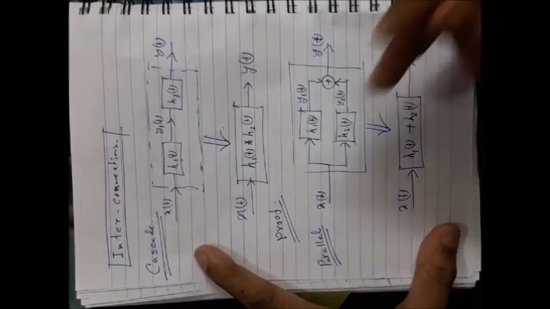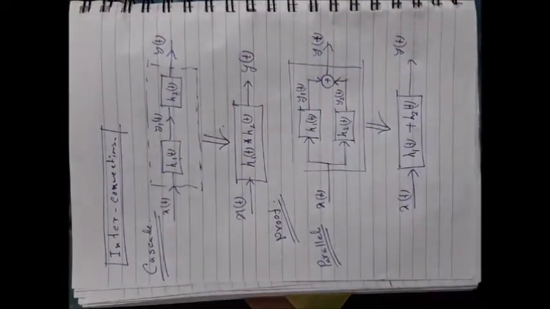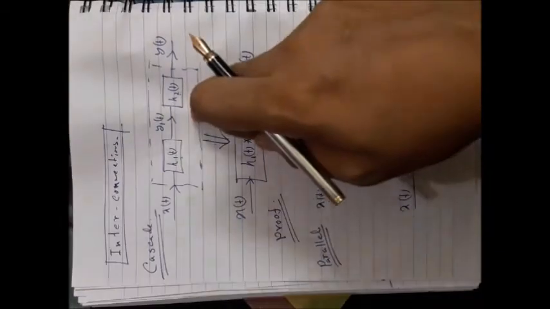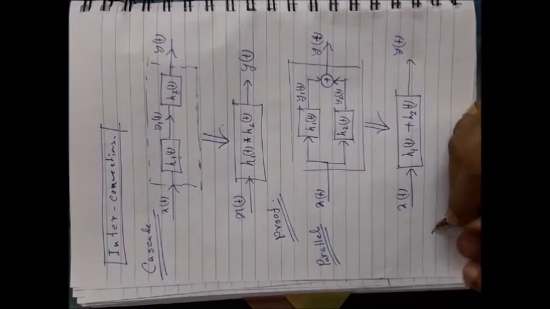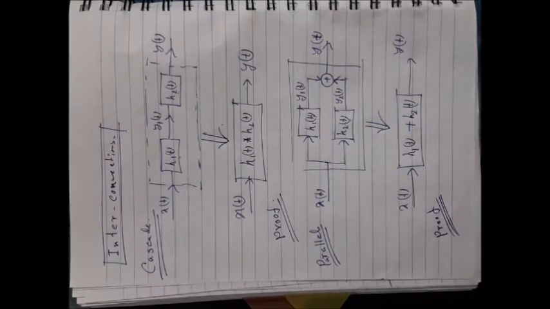That means in case of the parallel connection of two continuous time systems, the impulse responses will be added, and for the series connection they will be convoluted. You have to remember that. You can also prove this property for the parallel connection. Just go through the book.